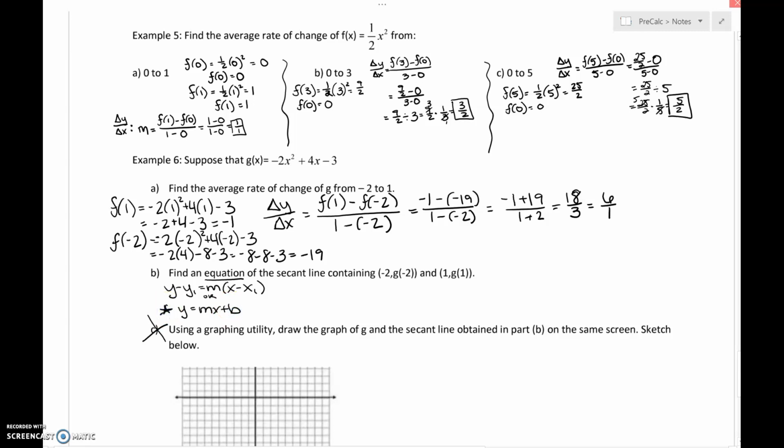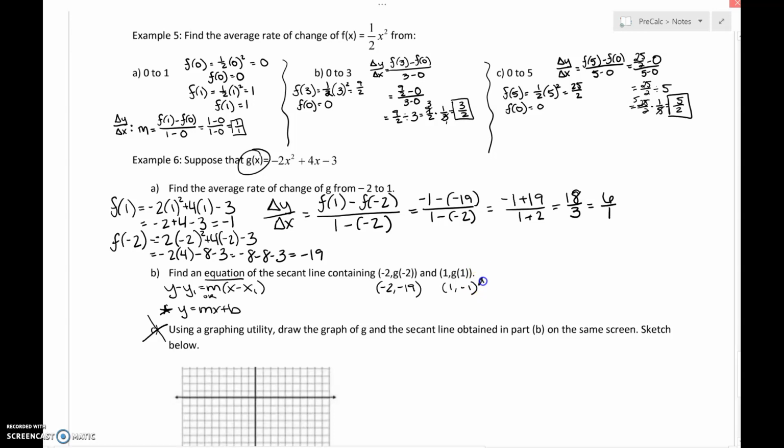Well, it says containing negative 2 comma g of negative 2. What? Don't freak out. Same thing that we just did. Negative 2 comma g of x is our function. So g of negative 2 we found to correspond to negative 19. g of 1 we found to correspond to negative 1. It's just asking us to find the equation of the secant line that we already found the slope for, the average rate of change. Okay, so pick a point, doesn't matter.